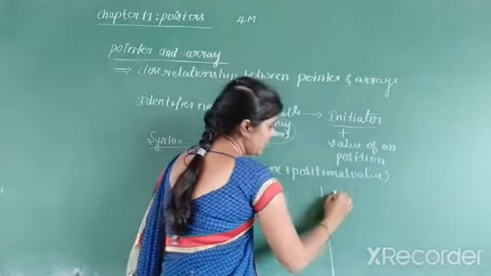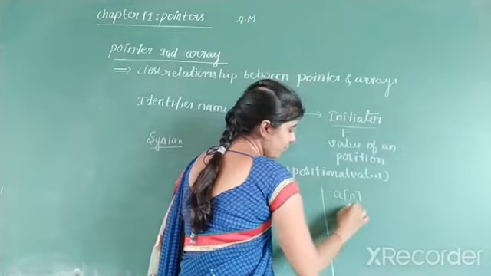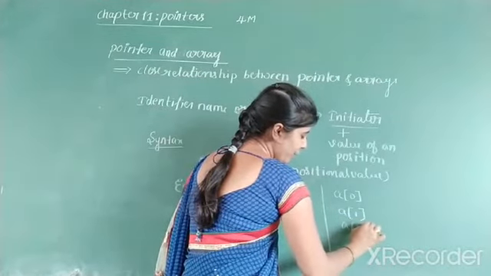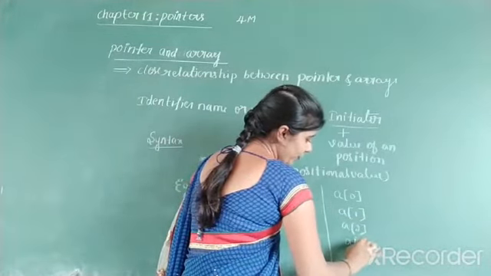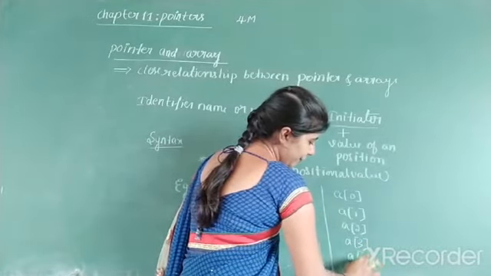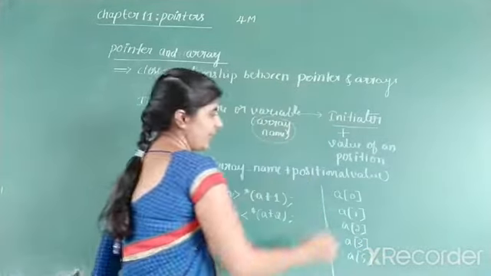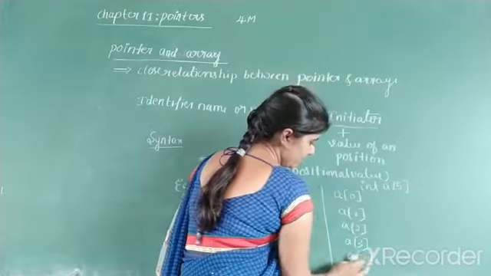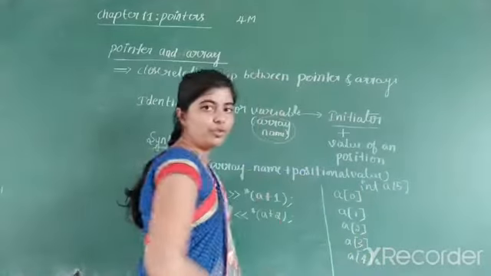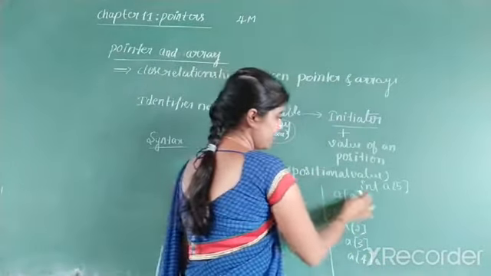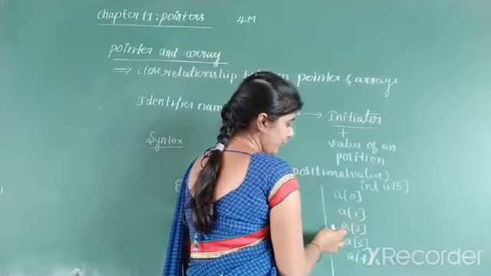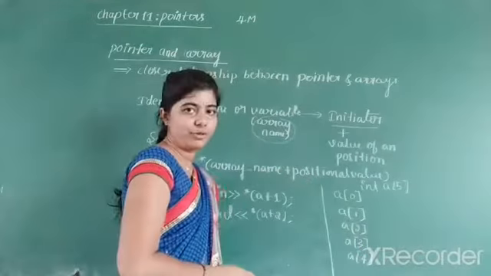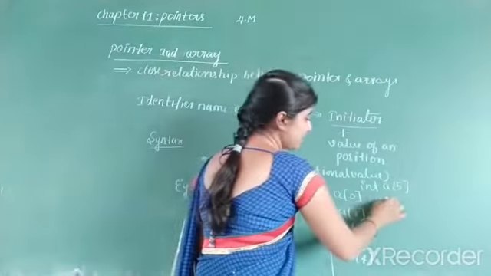We know that the elements of an array can be accessed as a of 0, the second element is a of 1, the third element is a of 2, the fourth element is a of 3 and the fifth element is a of 4. So if the array is int a of 5, observe here, these are all the ways of accessing the elements of an array. And how can the addresses of all these be obtained?